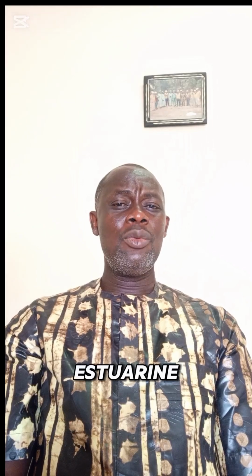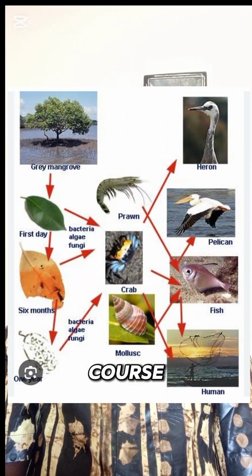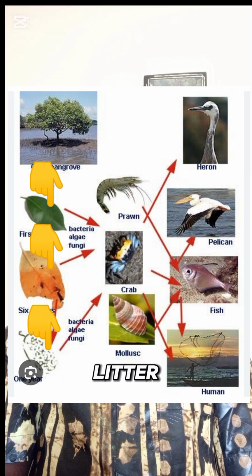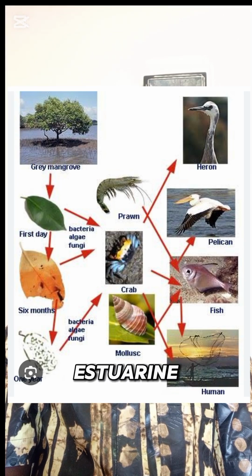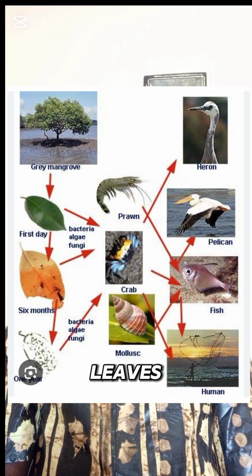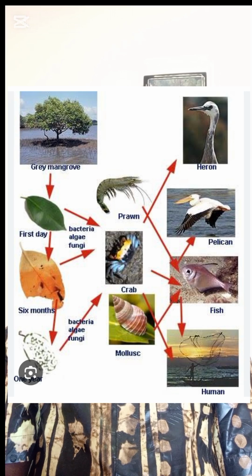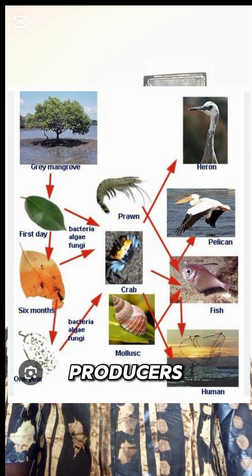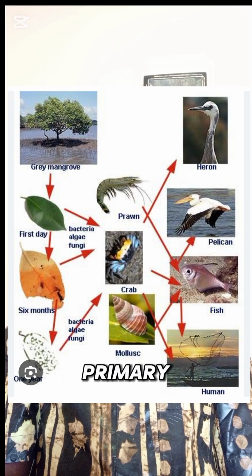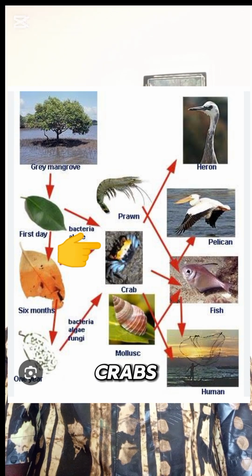In the estuarine environment as well, a similar food chain occurs, especially in the mangrove environment. The mangrove leaf litter serves as a source of food to estuarine organisms. They feed on the mangrove leaves, roots, and stems. Okay, and the mangroves are the primary producers, or the producers, and they are being fed on by primary consumers such as the periwinkles or mangrove crabs.